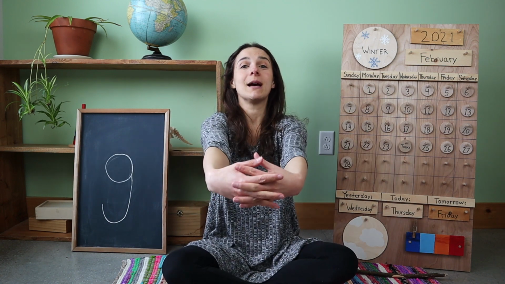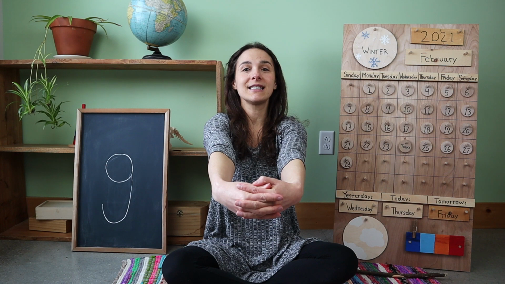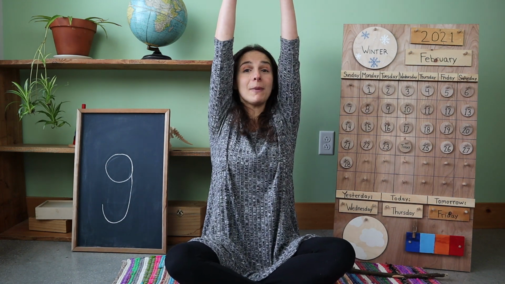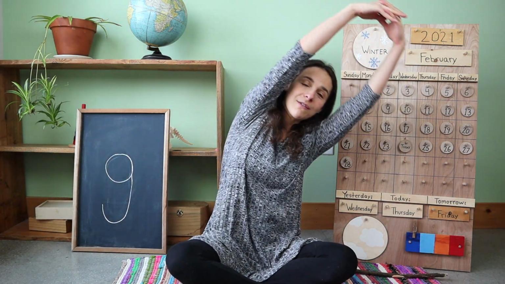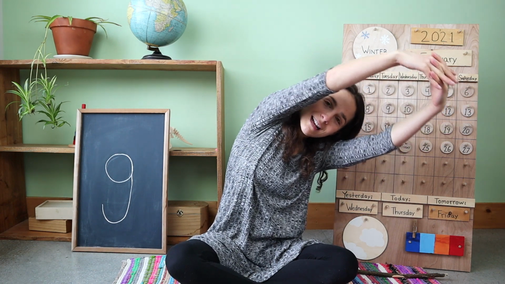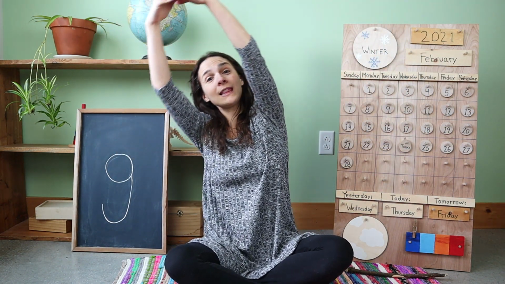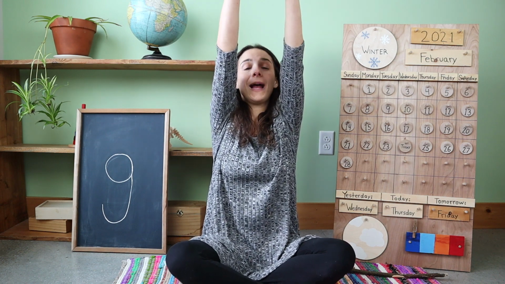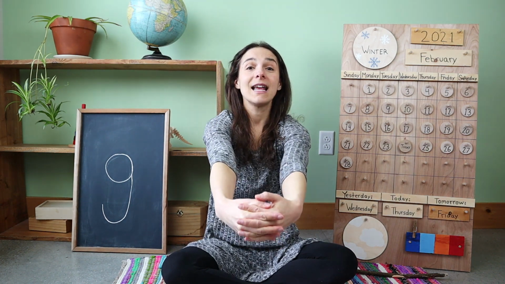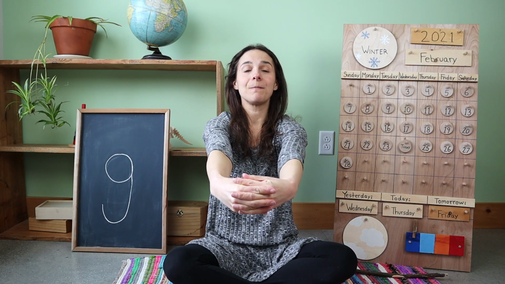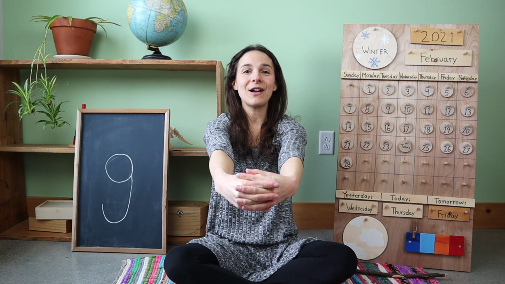Let's make our arms into a big circle out in front of us like this. Raise that circle up over our heads. Let's give a little stretch from one side. Stretch over to the other side. Bring that circle up and back down like this. And now it's time to sing together. If you know the words, sing along with me.